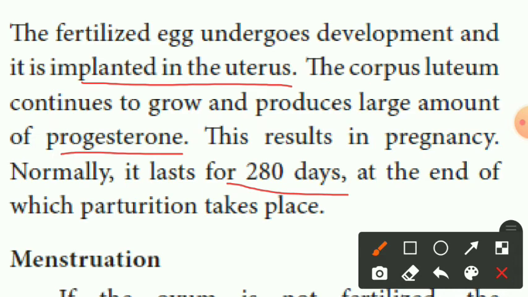At the end, parturition takes place. The baby will grow, and the matured baby will come out from the uterus, where it is present. After maturation, the baby comes out of the uterus. How long is the pregnancy period? 280 days. Next we discuss menstruation.